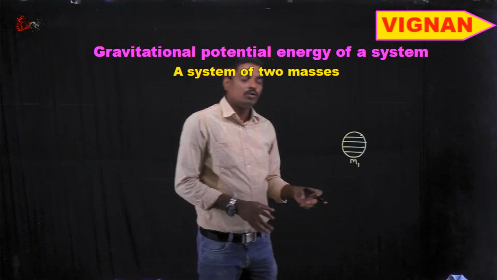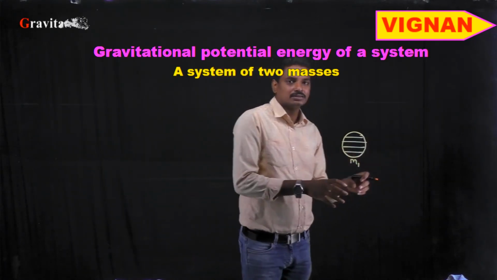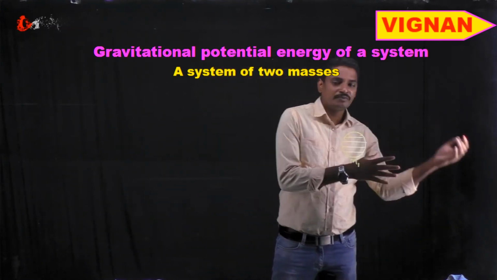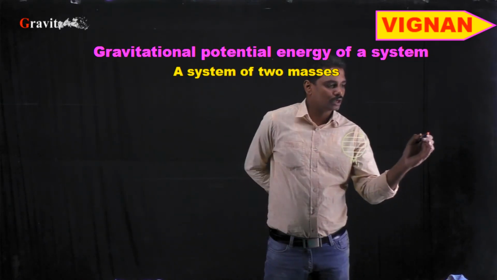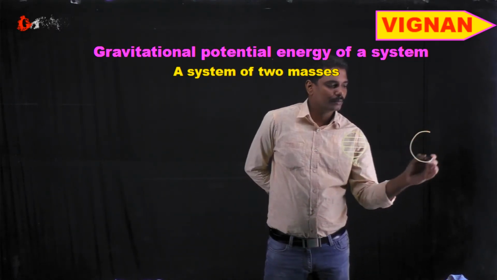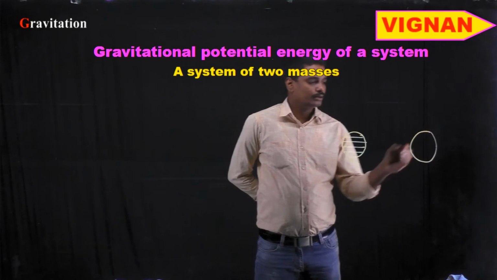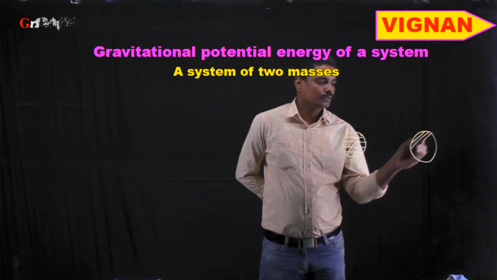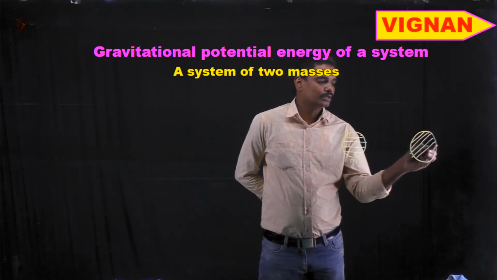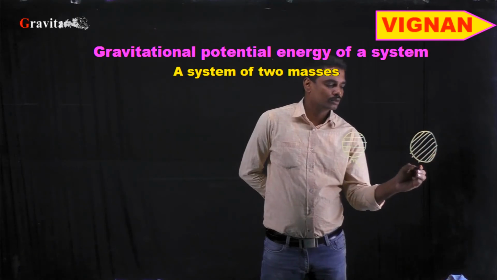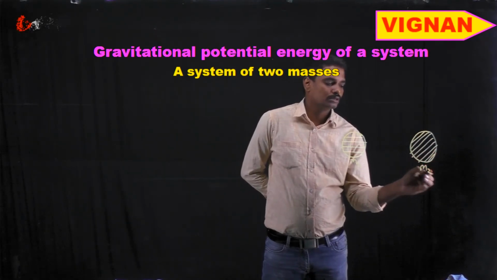Now I need to bring another mass, let it be m2, from infinite position to a position at a distance r.